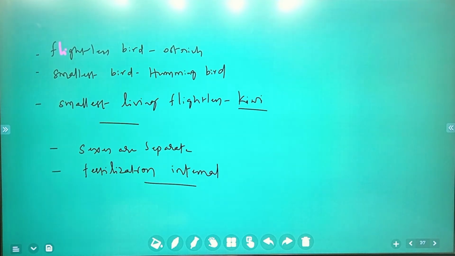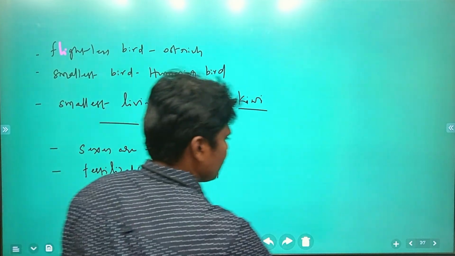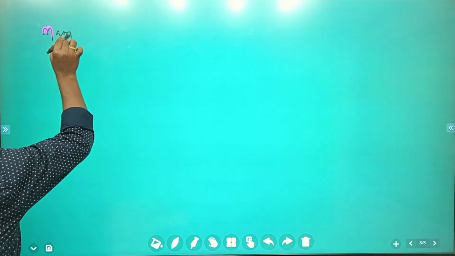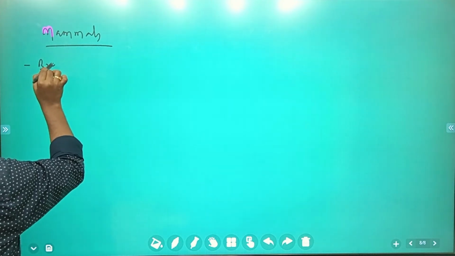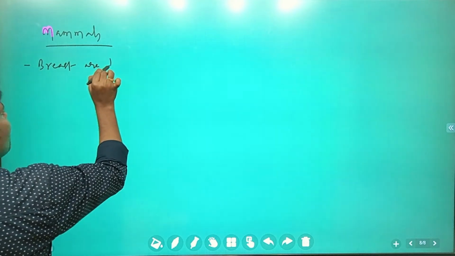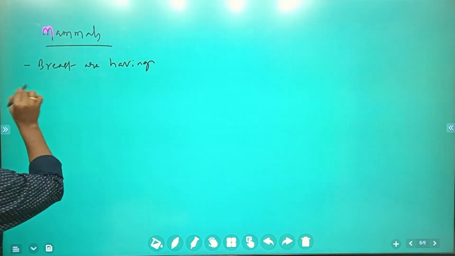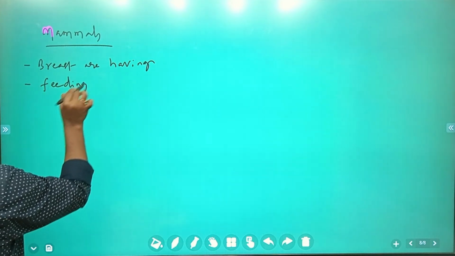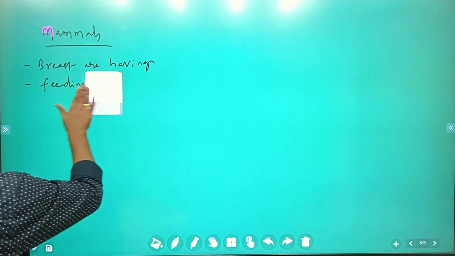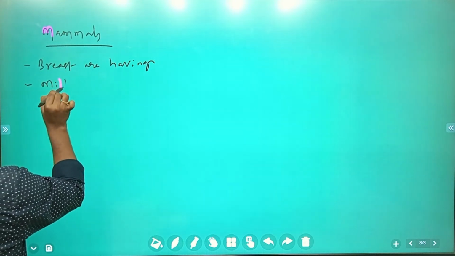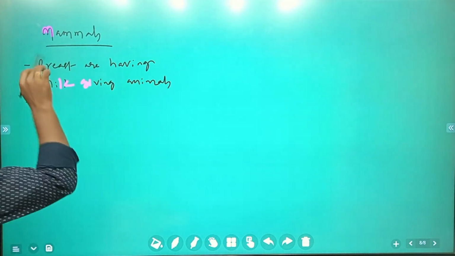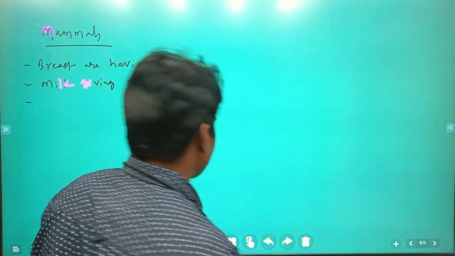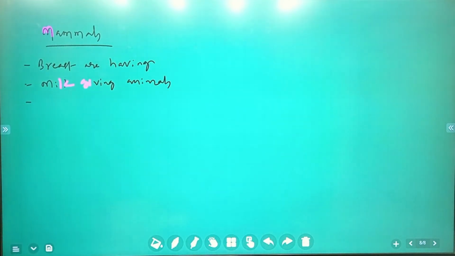Now we are going to see the mammals. Mammals have mammary glands, breasts, to feed their young; they are milk-giving animals. We human beings also come under these mammals. There are many general characteristic features you can take.